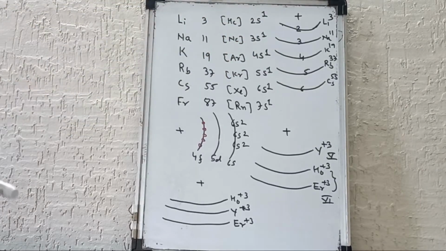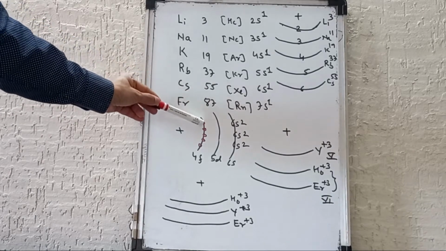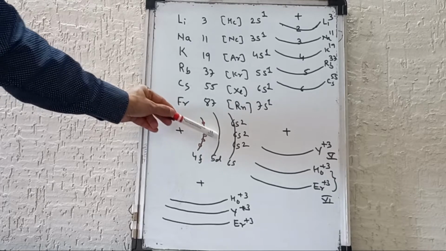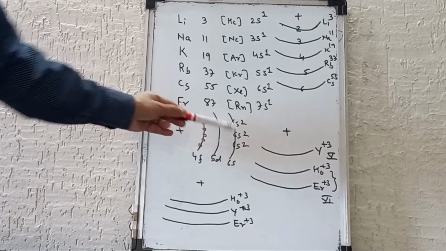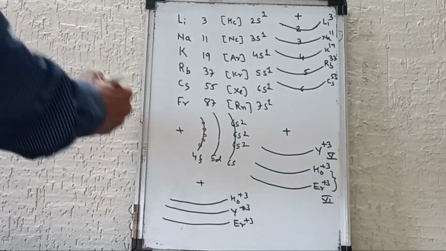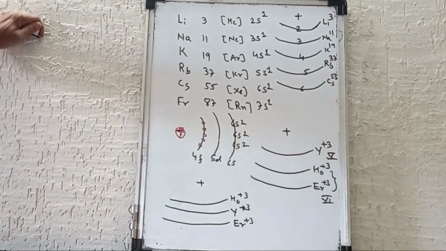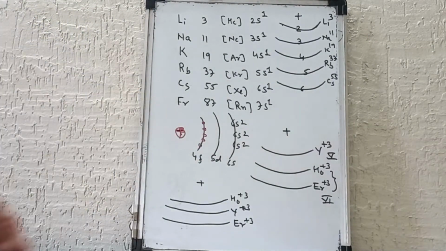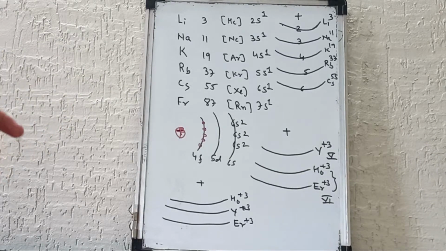But in case of lanthanide elements, the new entering electron takes position in the 4f energy level. So the number of electrons in the outer energy level remains the same. Moreover, as atomic number increases, the nuclear charge also increases. And therefore atomic radii goes on decreasing. This type of decrease in atomic radii is known as lanthanide contraction.